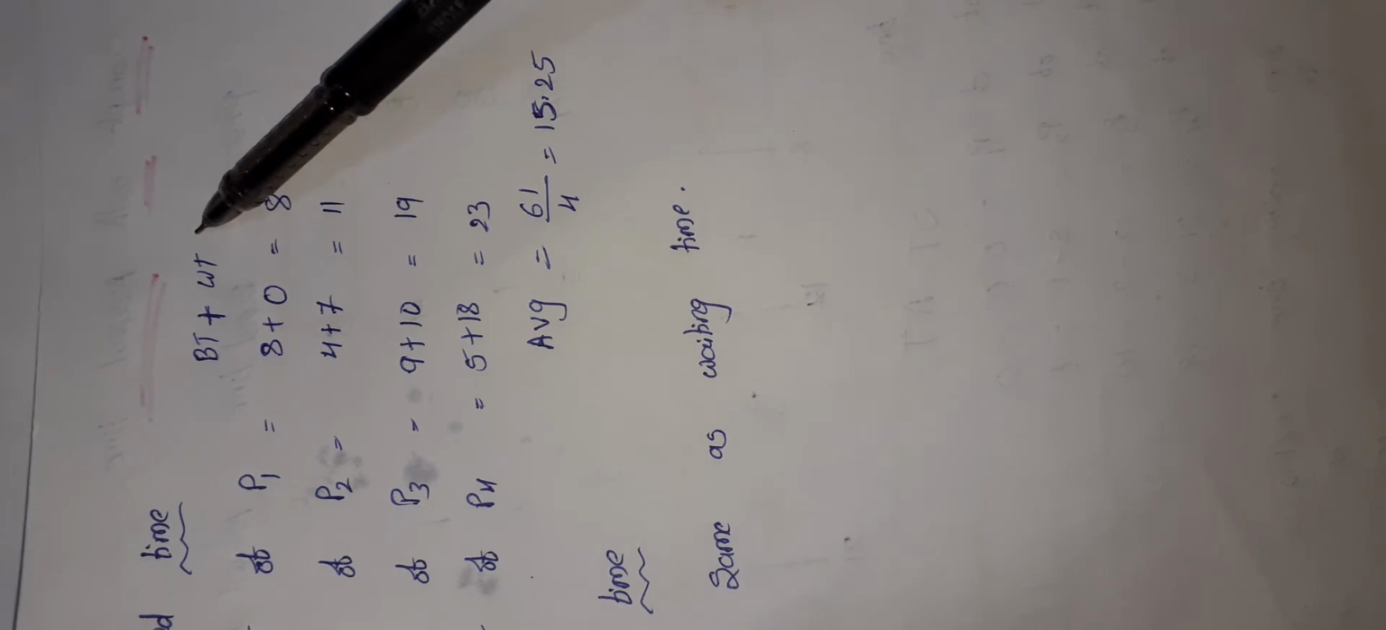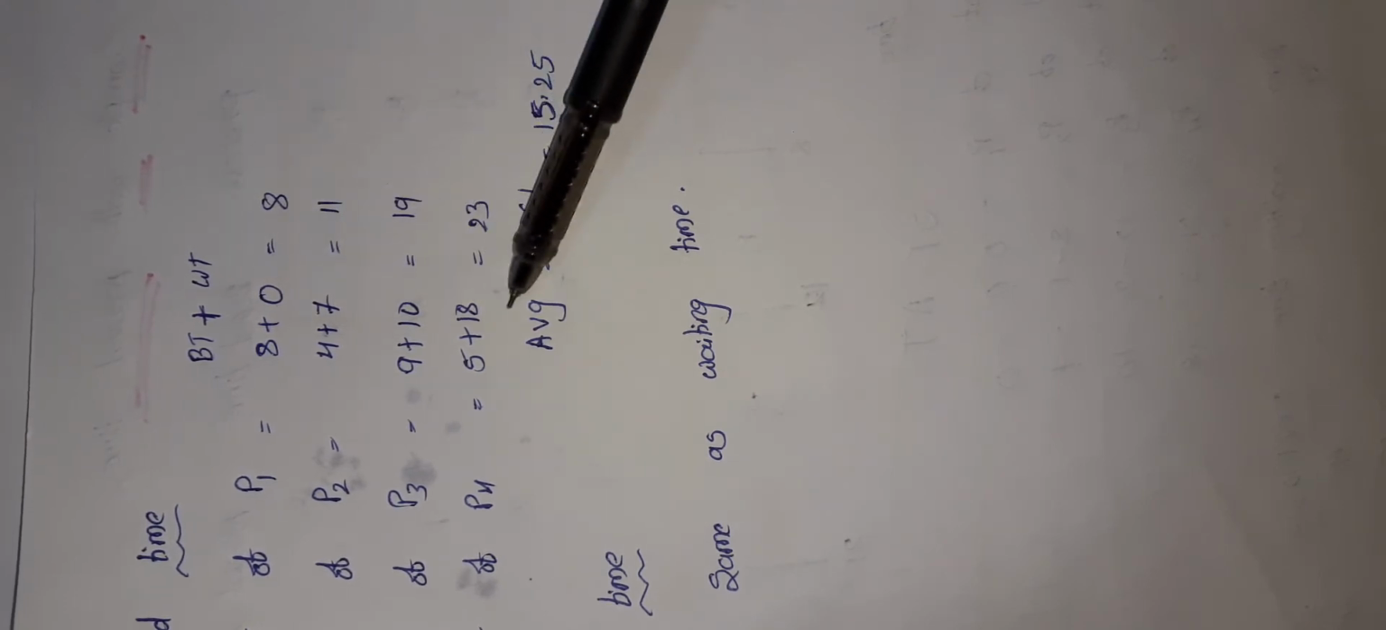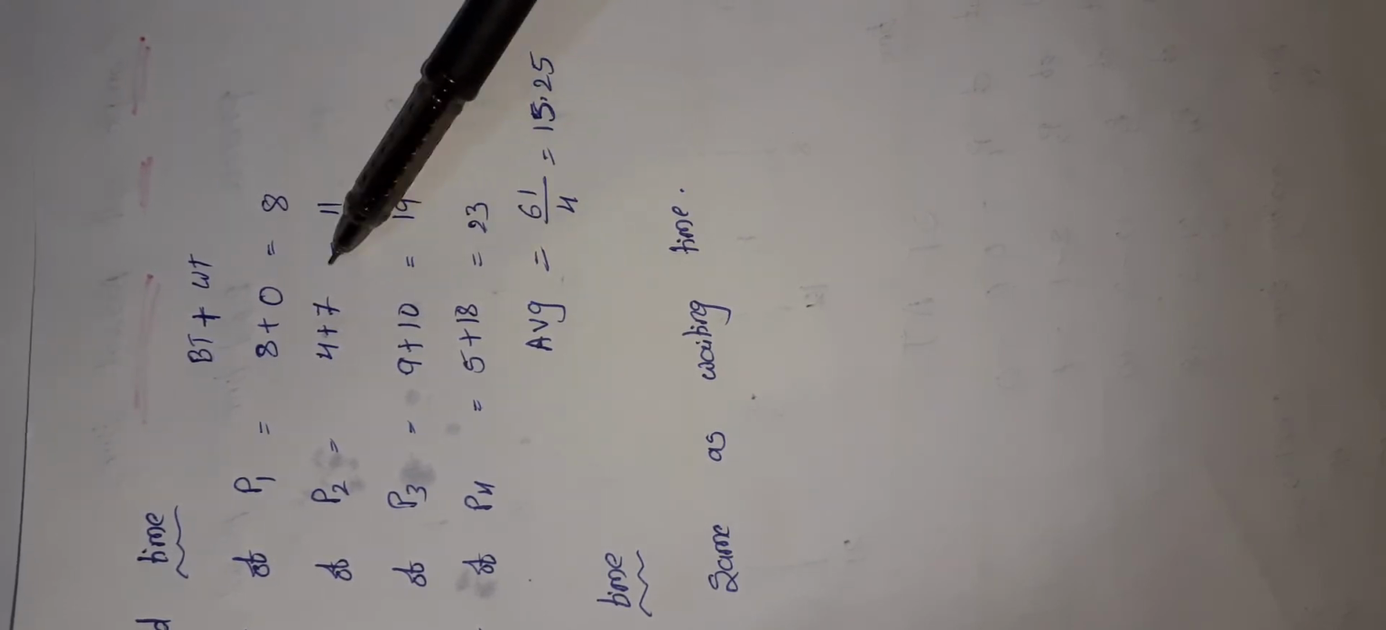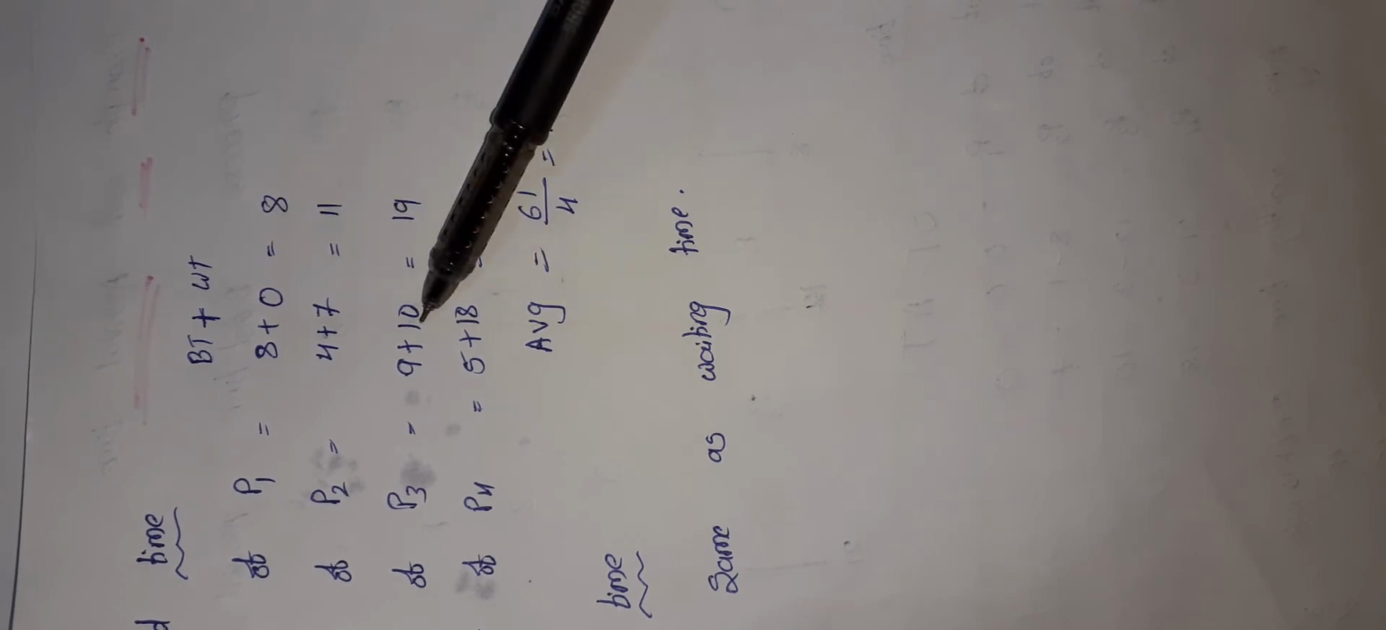This is the example for turnaround time. Turnaround time means burst time plus waiting time. The waiting time values change here: 0, 7, 10 and 18 are the waiting times. And the burst time values are 8, 4, 9, 5. If you add 8 plus 0, 8; 4 plus 7, 11; 9 plus 10, 19; 5 plus 18, 23.